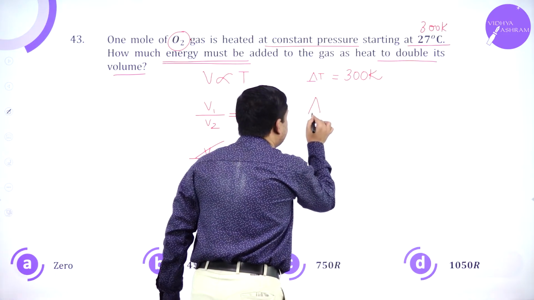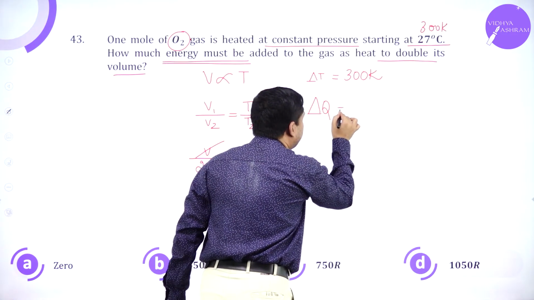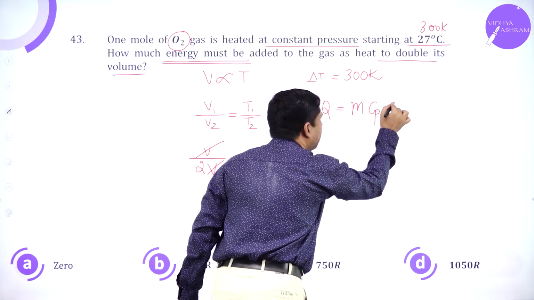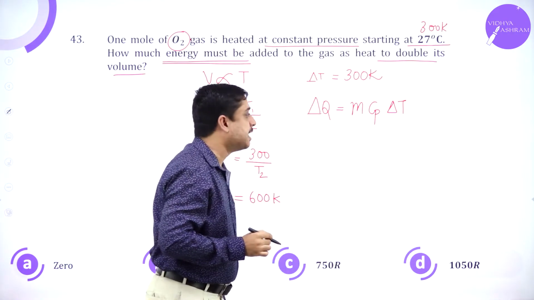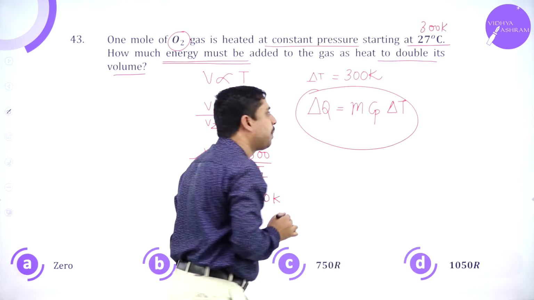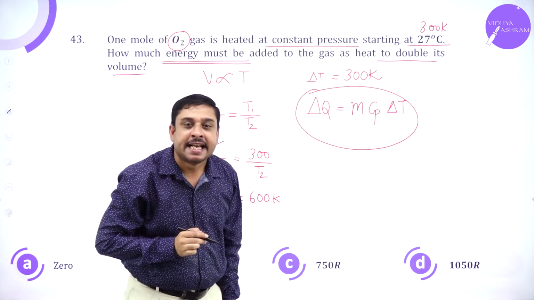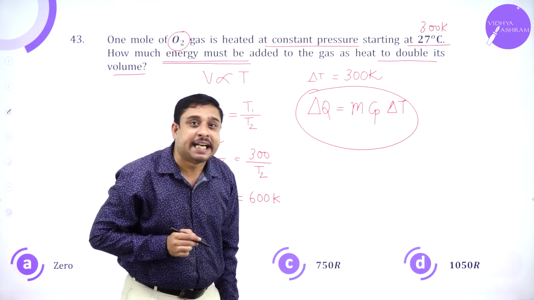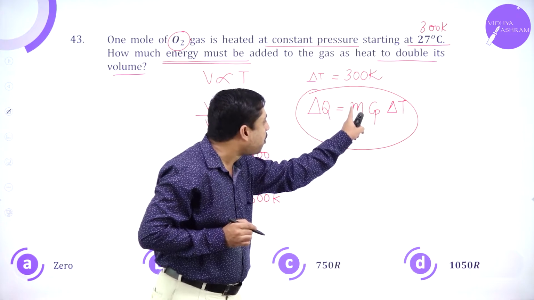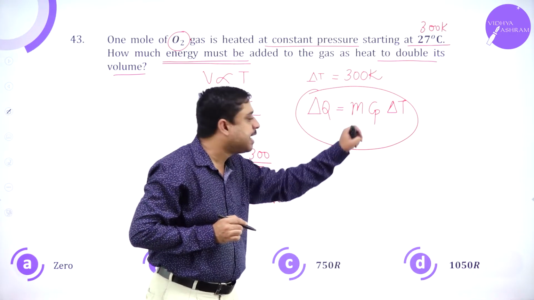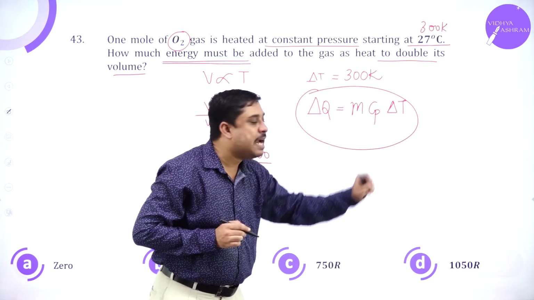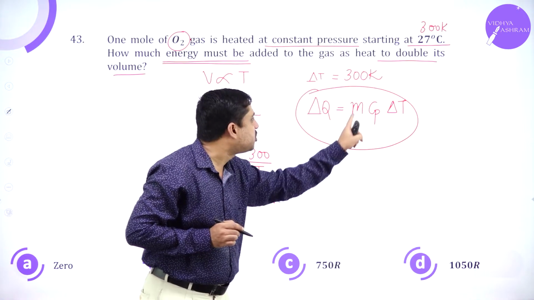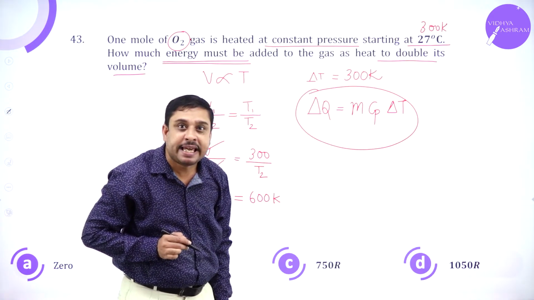That is, delta Q depends upon m, Cp, delta T. This is a very standard formula. The amount of heat given to a system, or taken away from a system, depends upon the mass, specific heat constant, and delta T. Since constant pressure is mentioned, it is Cp.